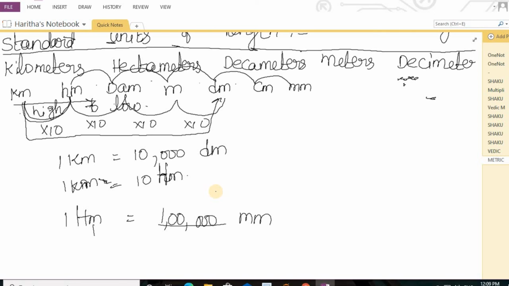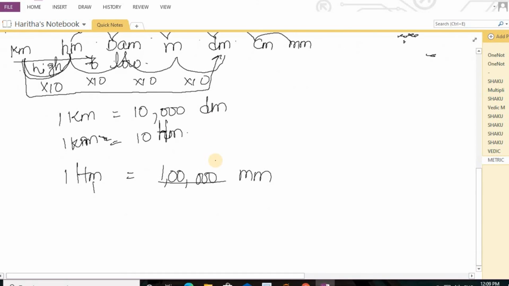That multiplication should come when you are going from higher unit into smaller unit. Now I'm writing again: kilometers, hectometers, decameters, meters, decimeters, centimeters, and millimeters. Now if I'm jumping from smaller unit into bigger unit, the simple thing, it comes under division.